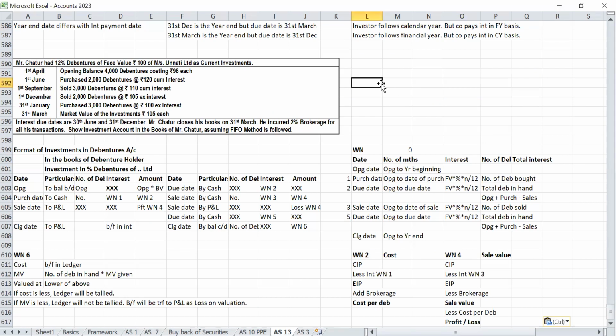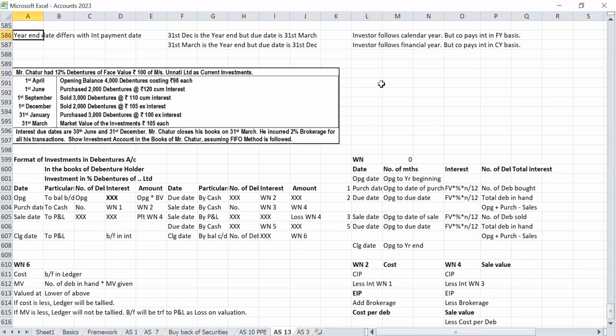So in this question, does the year end date and the interest payment date coincide or differ? Differs, sir. Which type of question is this? Interest will be calculated for opening and closing balance. Okay. The date I'm asking: the year end is 31st March.